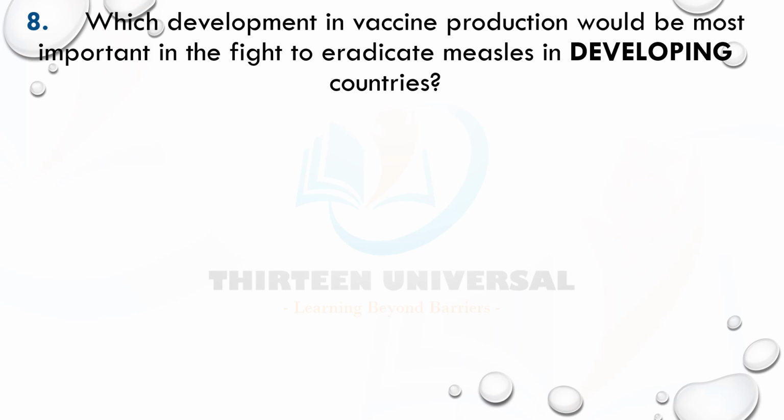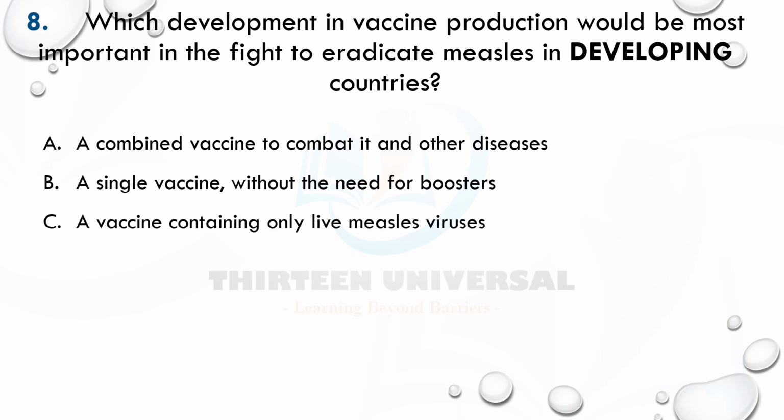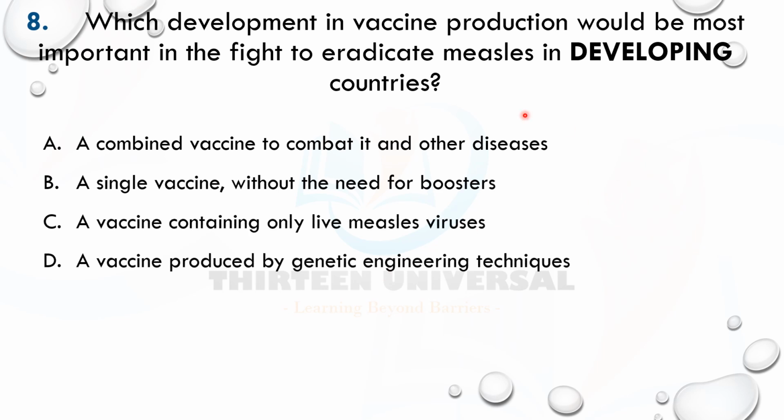Which development in vaccine production would be most important in the fight to eradicate measles in developing countries? Embolden. Okay, so pause the video, try. Now look at it. Eradicate measles. Remember measles. So go to how measles is transmitted. In developing countries.